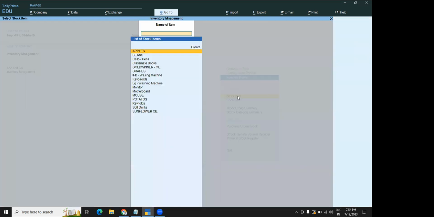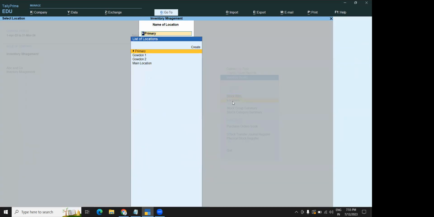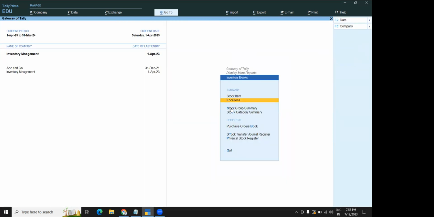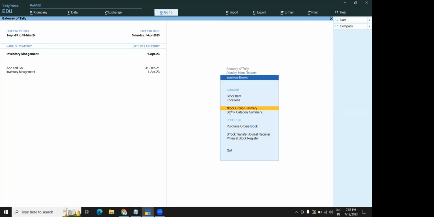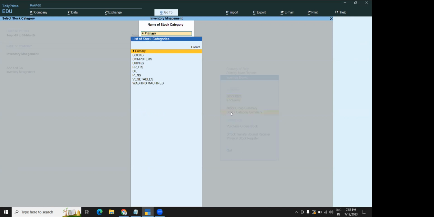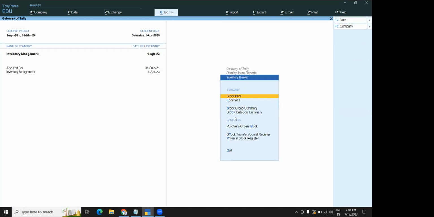Stock item, if you click, it will give you all the stock item list that you have created. Locations, if you click, all the locations it will show you. Stock group, if you click, all the group details it will show you. Category, if you click, all the category details it will show you. That means in the inventory books, stock item book, location book, stock group, stock category summary, everything it will show you.